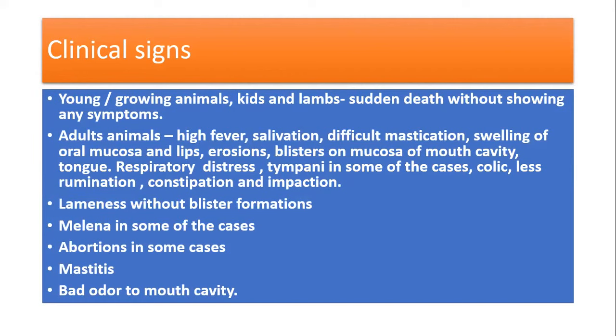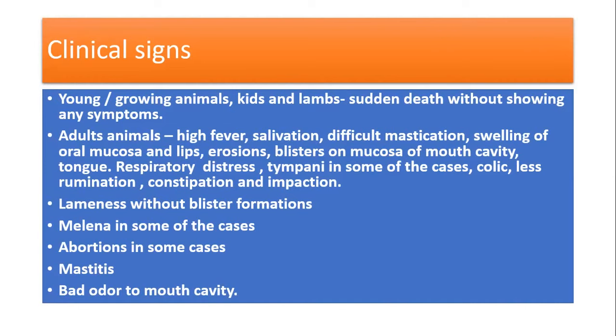In adult animals, there is high fever, salivation, difficulty in mastication, swelling of the oral mucosa and lips, and erosions and blisters on the mucosa of the mouth cavity and tongue. Respiratory distress is there, and tympany is observed in small ruminants many times because of the rupture of blisters and ulcerations in the rumen. In most cases, that may lead to colic, less rumination, constipation, and impaction.